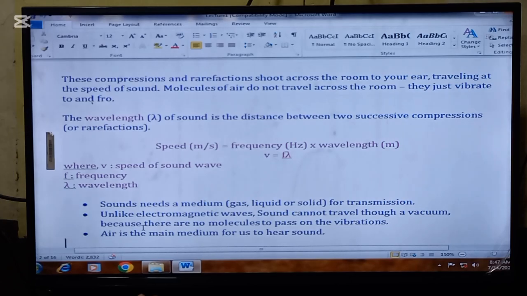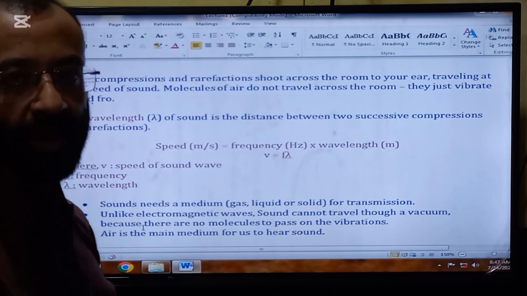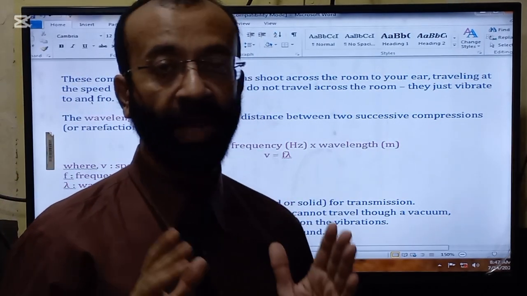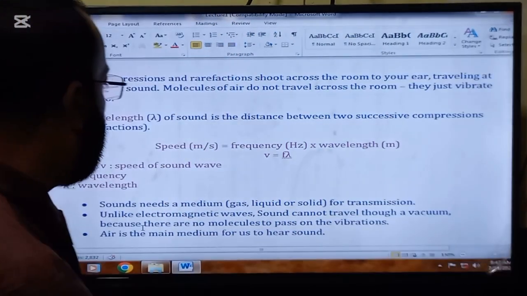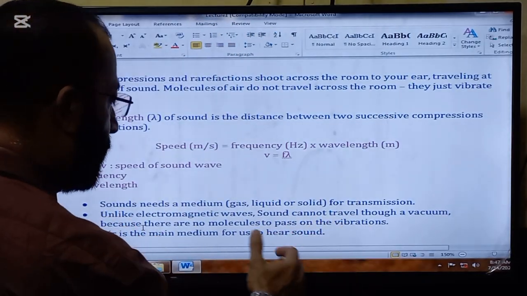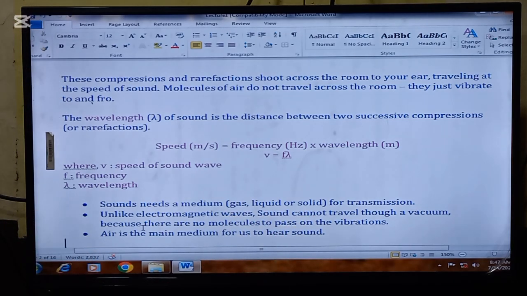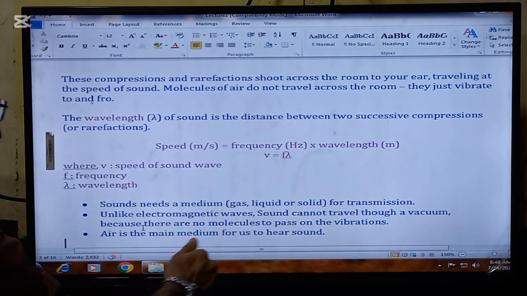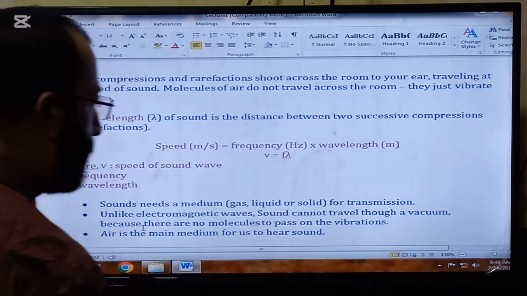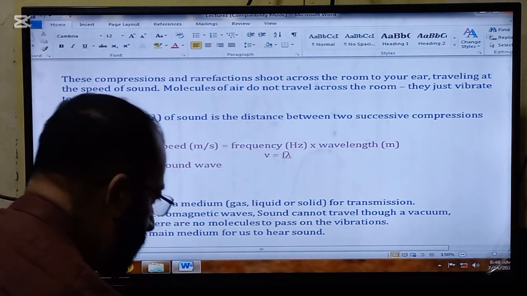Sound needs a medium, that is gas, liquid, or solid, for transmission. This is a very important point to be noted. Sound cannot pass through a vacuum. Unlike electromagnetic waves, sound cannot travel through a vacuum because there are no molecules to pass on the vibrations. Air is the main medium for us to hear sound.